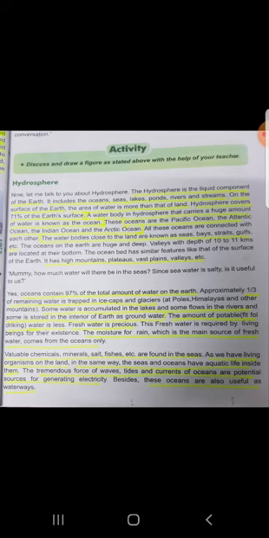Valuable chemicals, minerals, salt, fishes, etc. are found in the sea. So what do the oceans or the sea contain? The valuable chemicals, minerals, salt, fishes, etc.